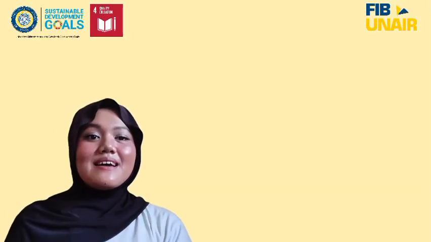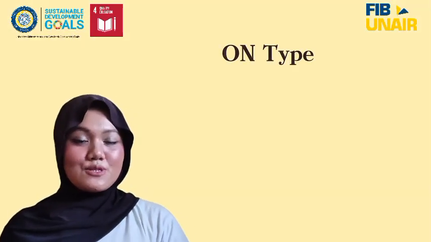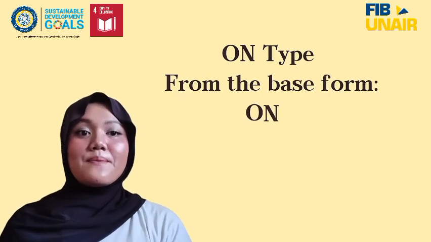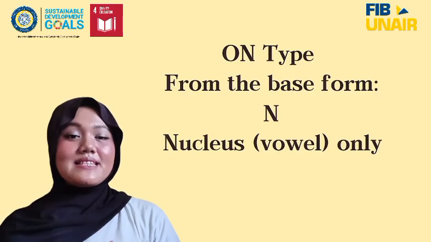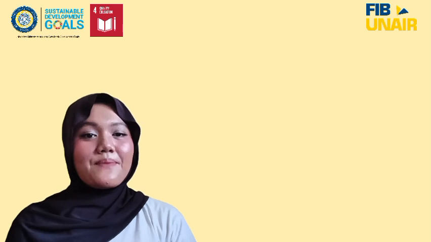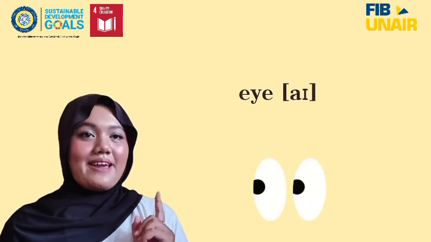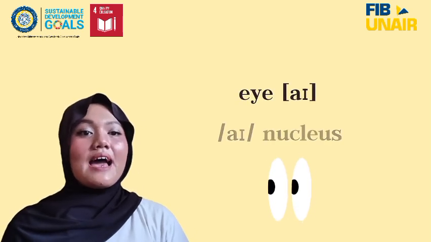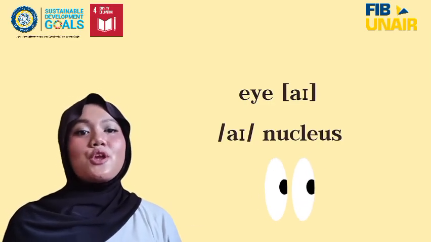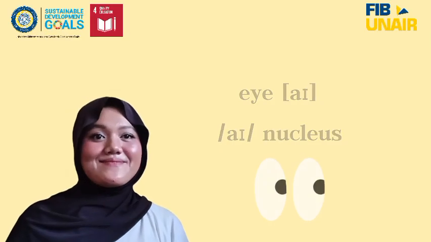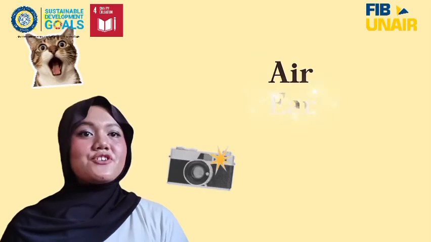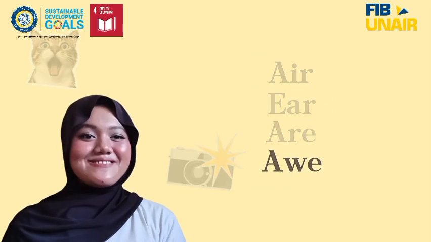And the last type is the simplest open syllable, which is only nucleus, or only vowel. It is derived by removing the onset at the beginning. So from the base form ON, we remove the onset, so it becomes only nucleus, which is the structure only vowel. For the example, we can see in the word "I". I here only has one syllable, which is I, only nucleus, only vowel. No consonant in the beginning, no consonant in the end. Other examples we can find in the words "air," "ear," "or," "oh."